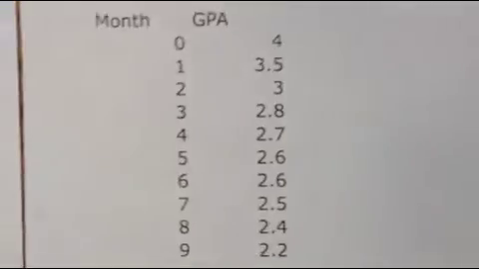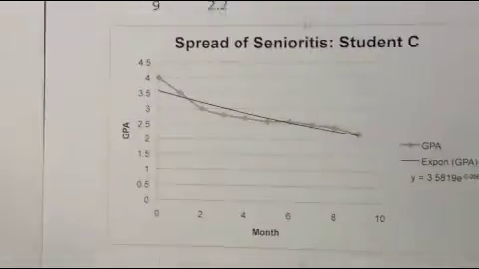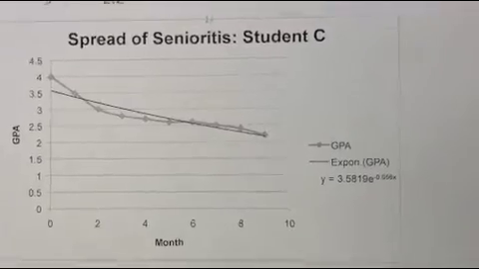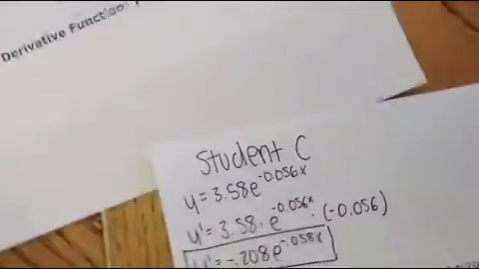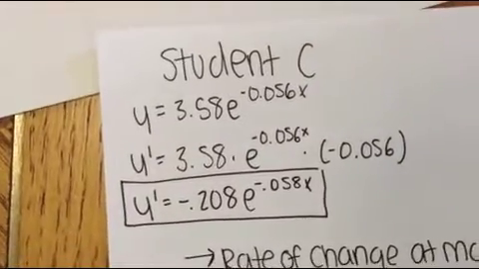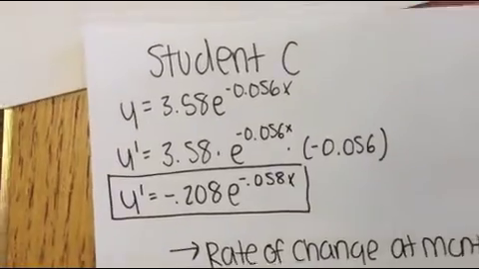After testing student C, we found that their GPA decreased from a 4.0 in the first month to a 2.2 in the ending month. And you can see in the graph the dramatic decrease unlike the other 2 students. And then we found the derivative equation to be y equals negative 0.208e to the negative 0.058x.